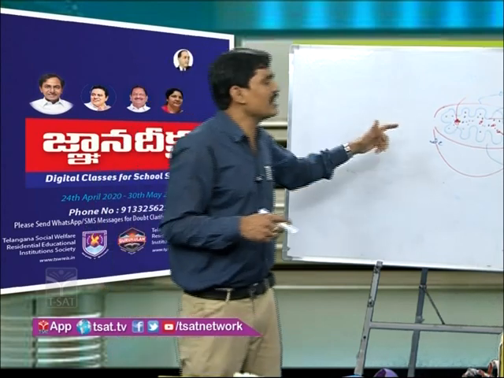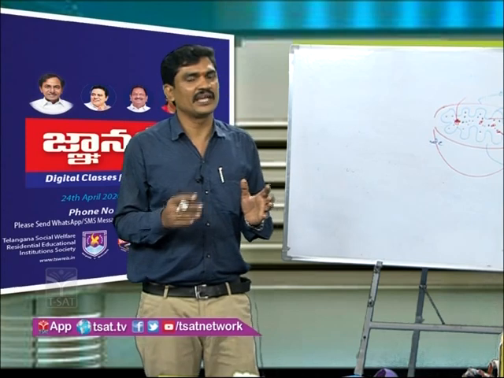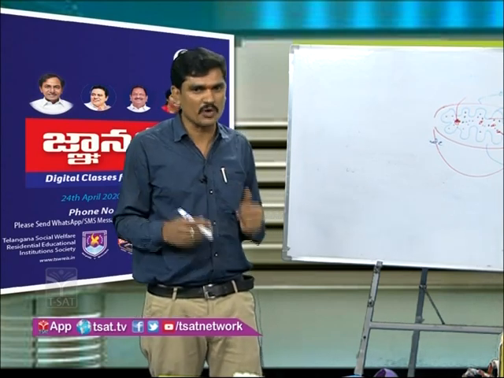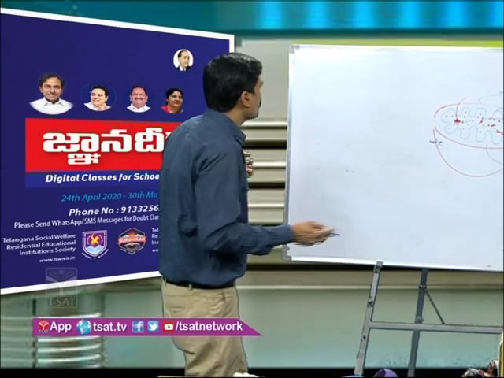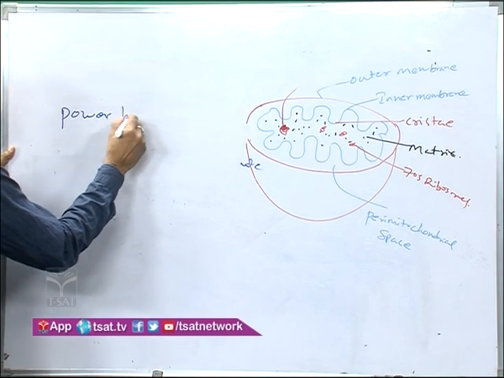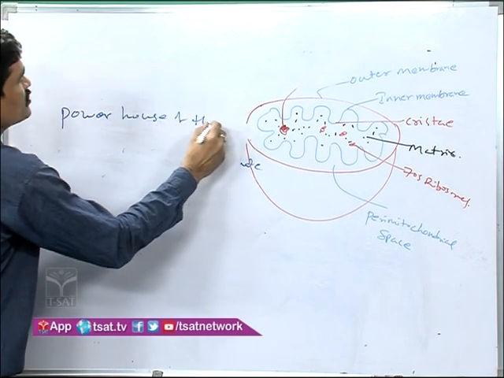Here mitochondria also produce energy, and that is provided to conduct the metabolic activities in our body. That's why the mitochondria is considered the powerhouse of the cell.